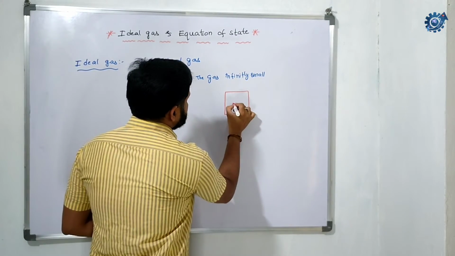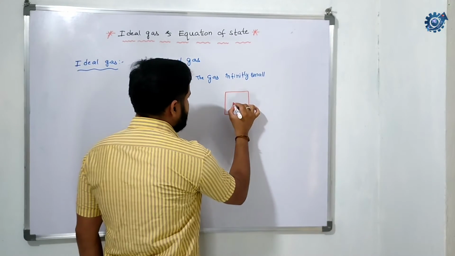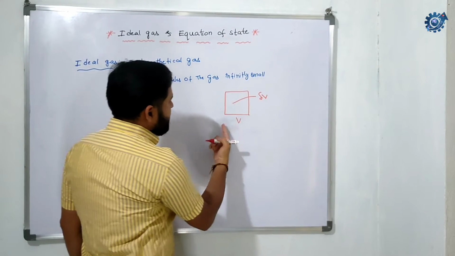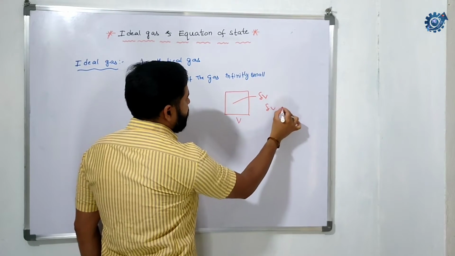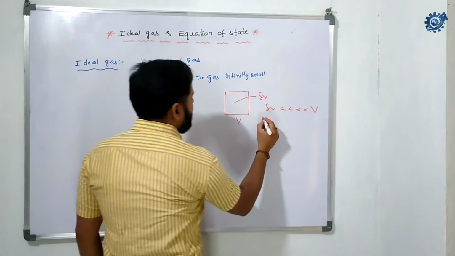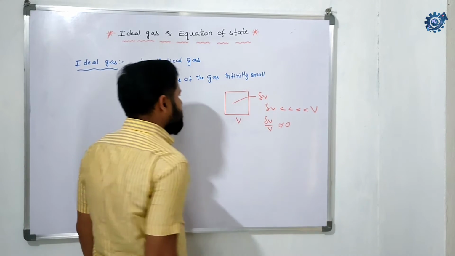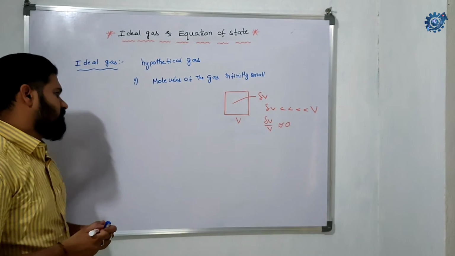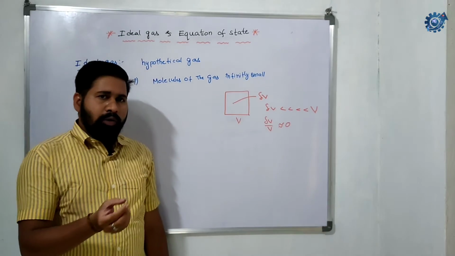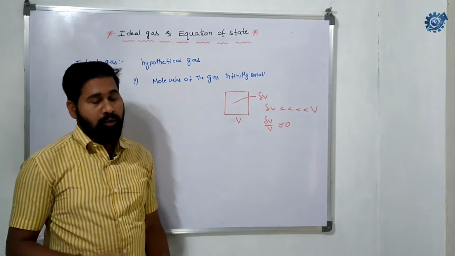If you consider a small particle of it occupying, let's say, delta V, we can see delta V is far less than capital V. So delta V by V is comparatively zero. The fraction is negligible. That means the particle or molecule of a gas does not occupy a measurable volume.